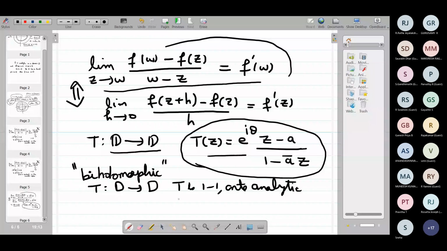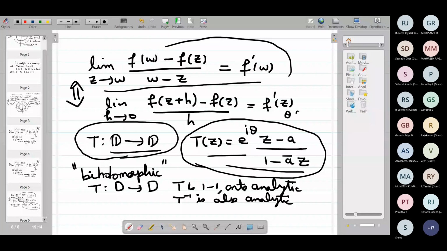The set of all biholomorphic maps on D will be of this form, where theta is a real number and a is a particular point in D.